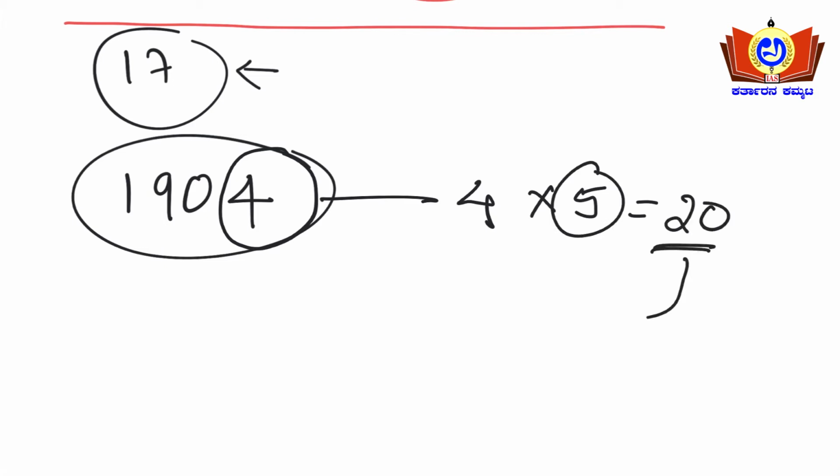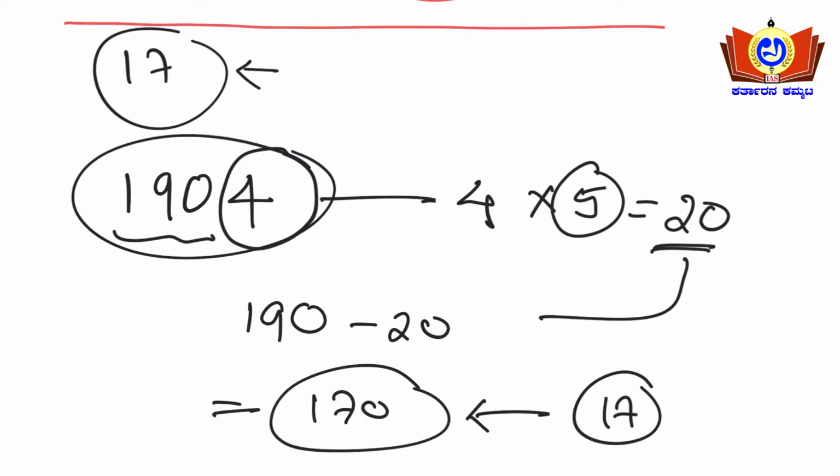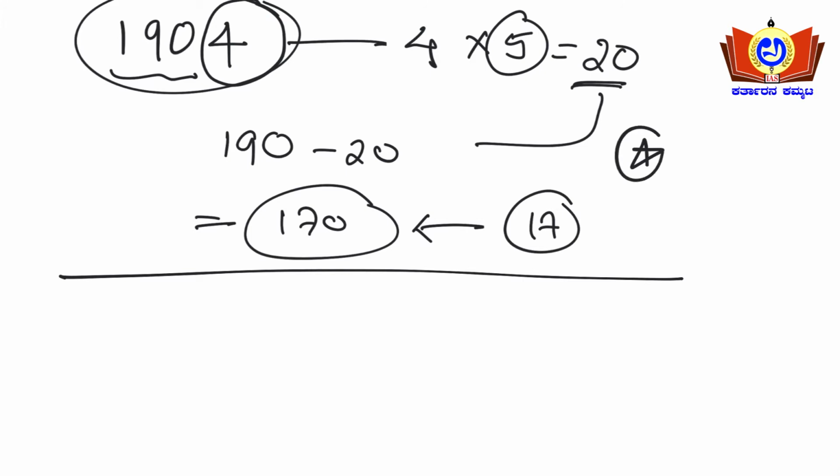This product shall be subtracted from the remaining numbers, 190 minus 20. The answer I am getting here is 170. If this number is divisible by 17, then the whole number will be divisible by 17. So this is the rule here. You need to multiply it with 5 and subtract from the remaining numbers. That you need to understand here.